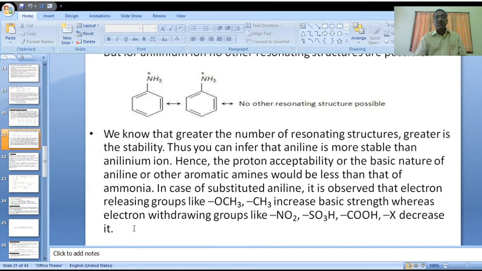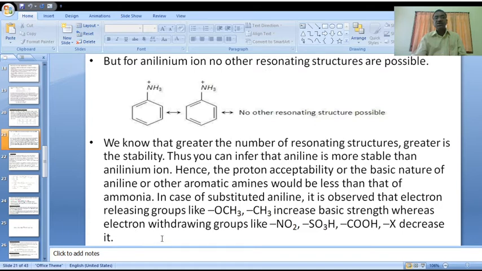Here, please observe some more extra information. If the aniline benzene ring is attached with other groups on the cyclic ring, they may be electron releasing groups or electron withdrawing groups.